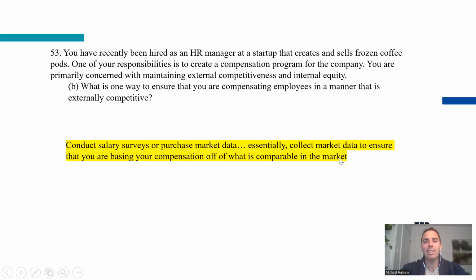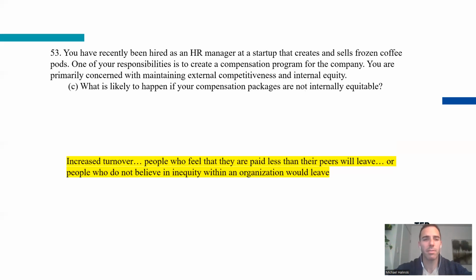In any case, it's all about collecting market data to ensure that you're basing your own compensation off of what is comparable in the market. Because what you could find is, okay, you pay your engineer $100,000, and you find that all of your competitors pay their same engineers $110,000. You learn something: you are not competitive compared to the market. Your employees are likely to leave if they get an opportunity at the other place, because they'll make $10,000 more for doing the same job. So what do you do then? Well, you have the opportunity to say, I'm going to pay the same amount, or I'm going to pay more than the competitors. That kind of idea.